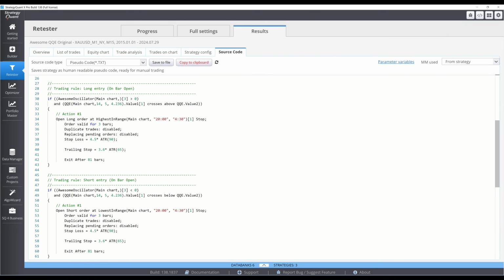Short conditions are flipped, with the awesome oscillator being negative and the QQE's RSI line crossing below the signal line. Stop entries are placed at the lowest low, instead of the highest high, over the same 8 p.m. to 4:30 a.m. time window.